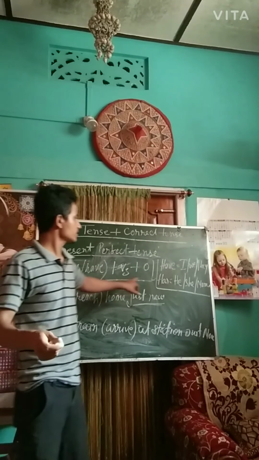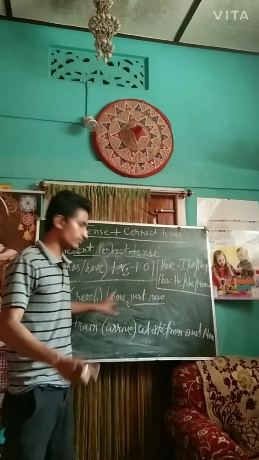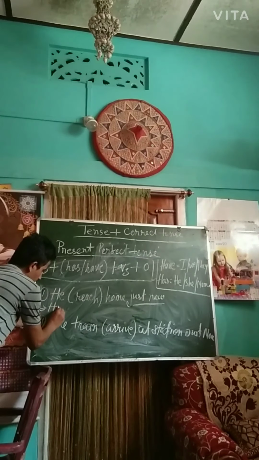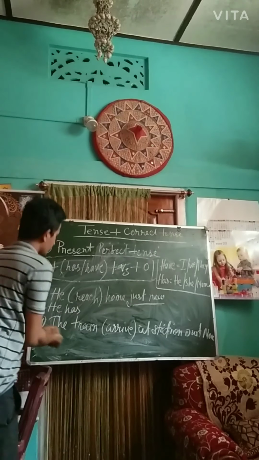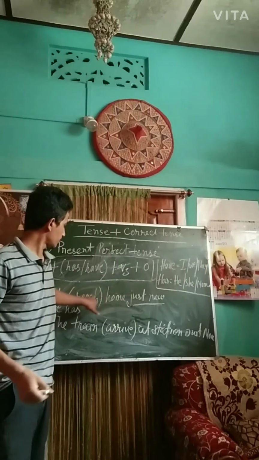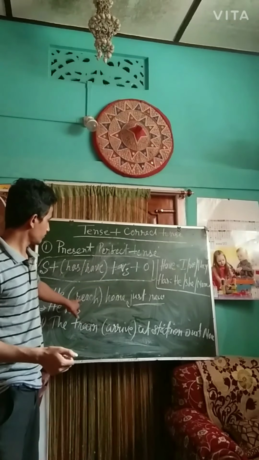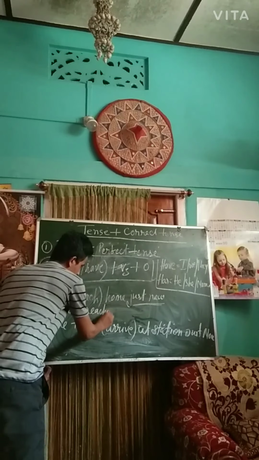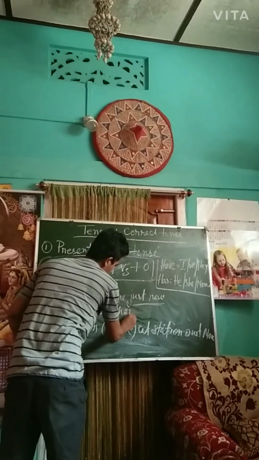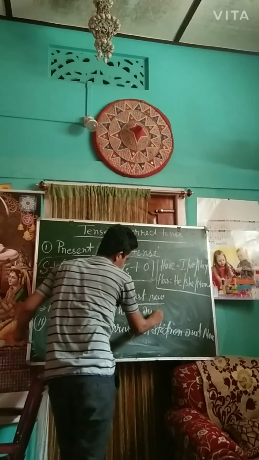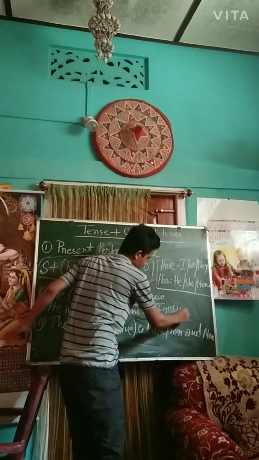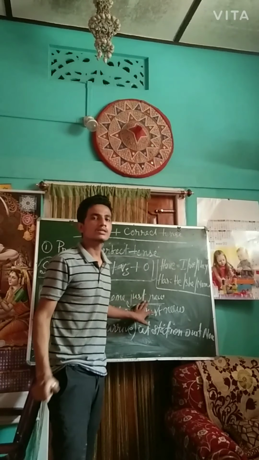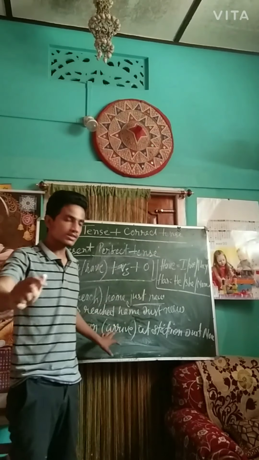I already said if the noun is he, we have to use has. So he has, after that verb 3. Verb 3 form of reach is reached. He has reached home just now. So in this way we can correct a particular sentence. Understood? Come to the second example.